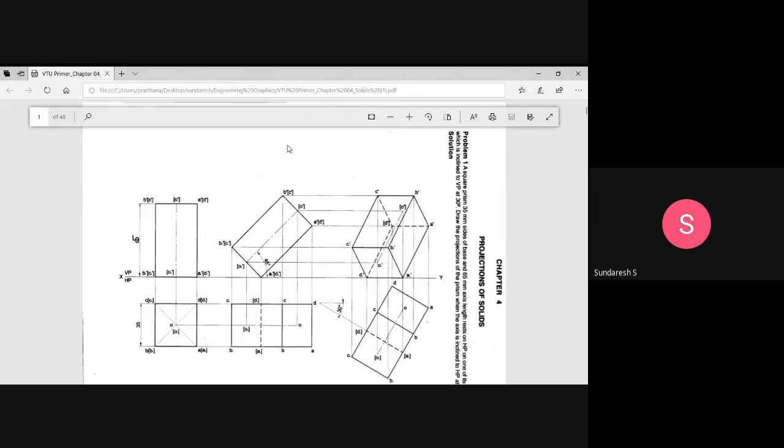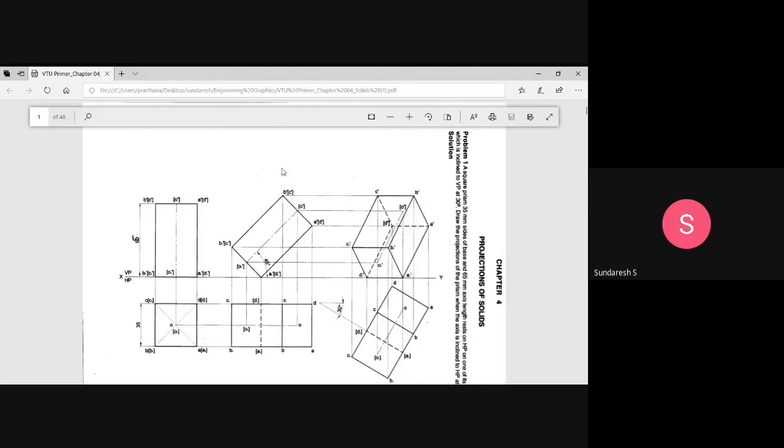When you observe from the top, this base face is nearer to the observer. Two important rules of visibility, in either front or top view: edges or corners nearer to the observer are visible, and those away from the observer are invisible. We should always know this concept.